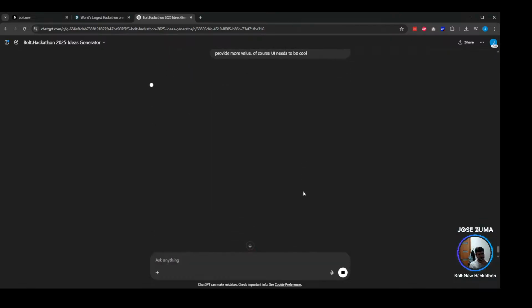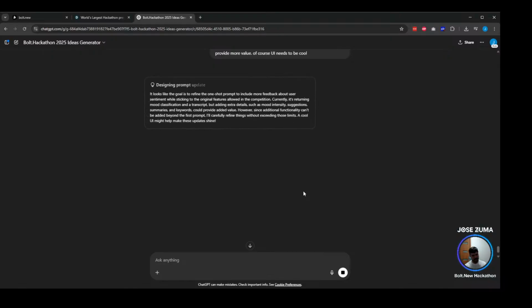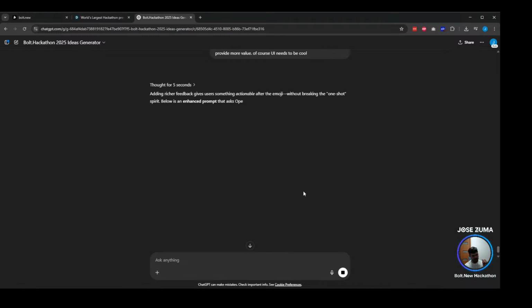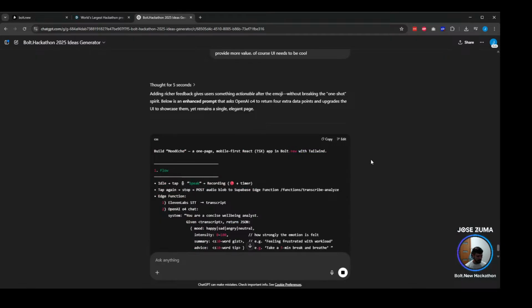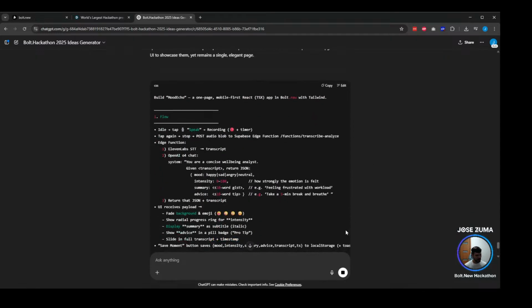So let's see. You see, basically here the key is just to play with this as much as possible. Keep it tight, keep it well defined. You have to double check each time that you're rebuilding the prompt that you are not losing anything, right?